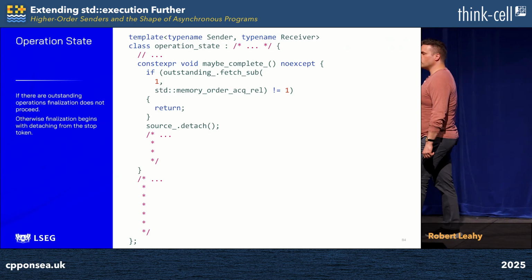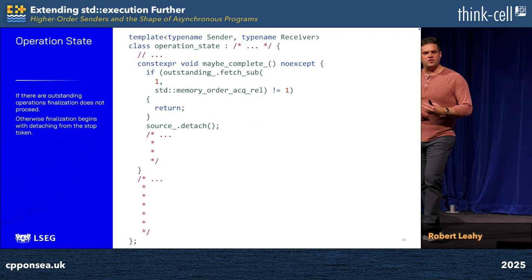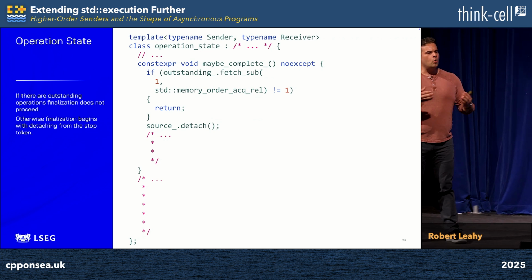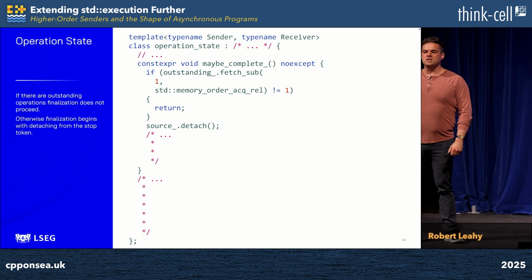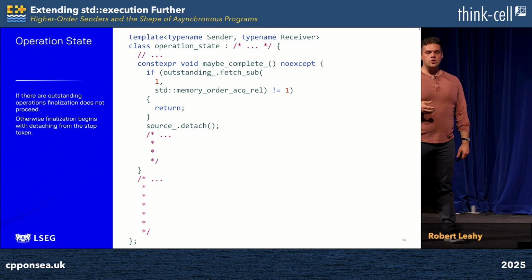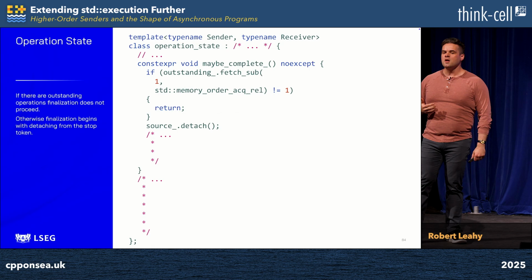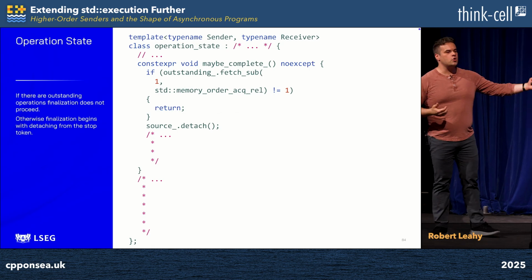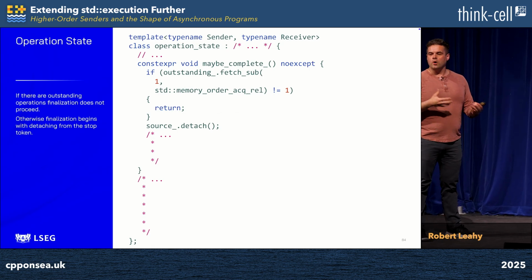And so, of course, the first thing we do is we go to that atomic and we see if we're the last child in. But importantly, this is the only place in the entire talk where I establish an interthread happens-before relationship, with this single decrement with acquire-release semantics. If we realize that we're not the last child in, we return and we neglect to finalize, resting assured that the guarantees of structured concurrency will cause another child to arrive here and perform the needful finalization when appropriate.